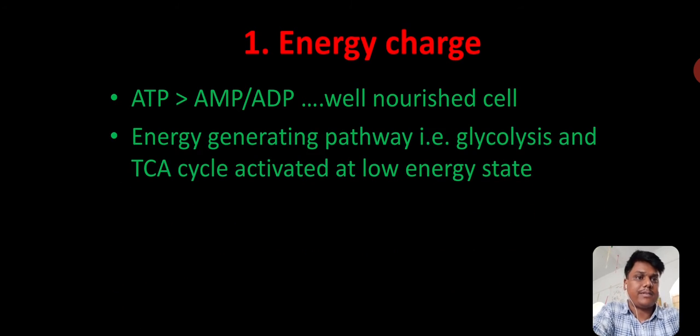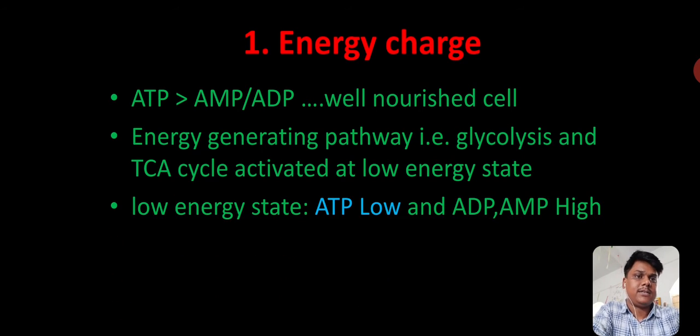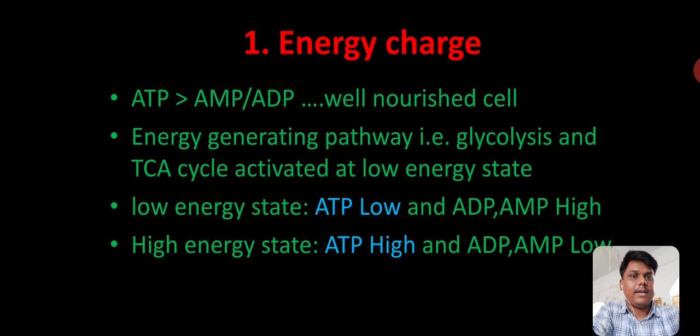Energy generating pathways, that is glycolysis and TCA cycle, will be activated when there is a low energy state. Low energy state is when ATP is low and ADP and AMP are high, because you all know that ATP is converted into ADP and then ADP is converted into AMP. In high energy state, ATP is high and ADP and AMP are low.